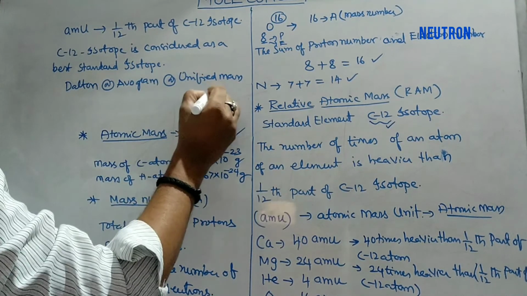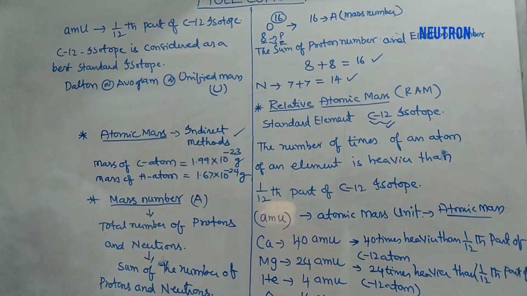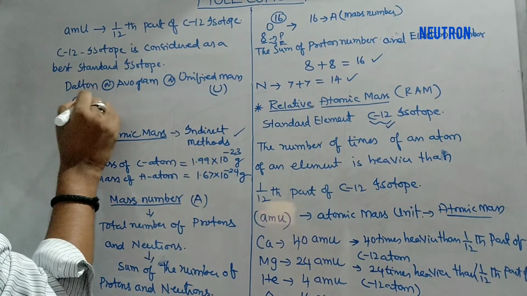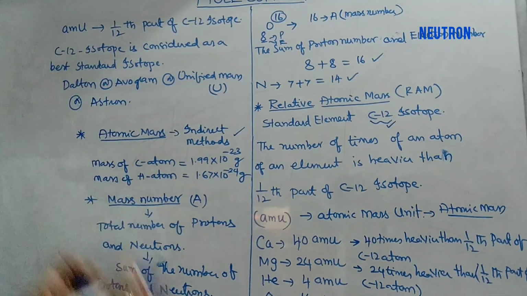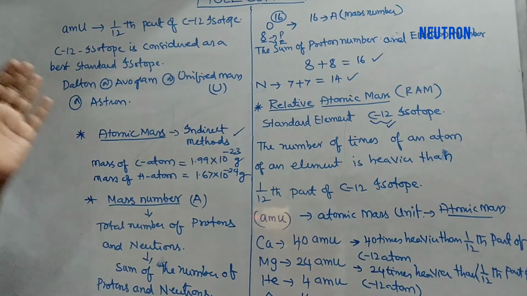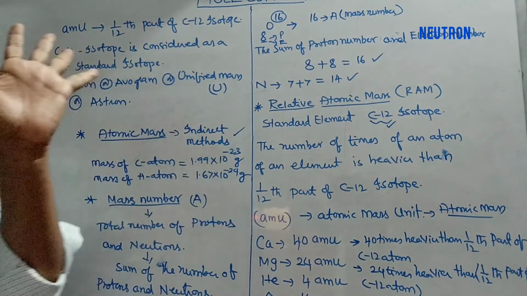It is represented by U also. Astron also. These are the different names given to the AMU, which stands for atomic mass unit.